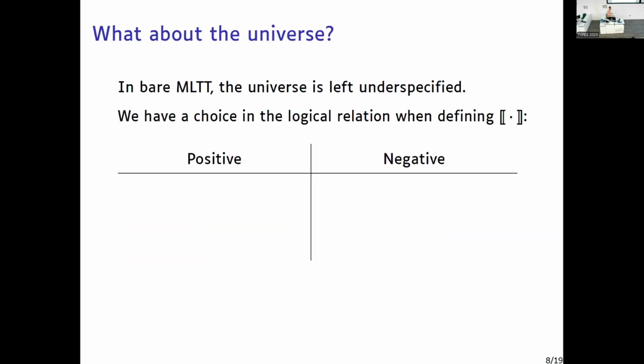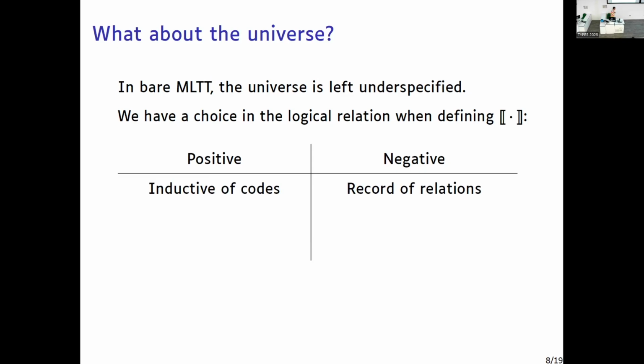But there's an open choice you have to decide on when you give a meaning to realizers of types. In bare MLTT, the universe is very underspecified. You don't have type case, for example, so the universe is not constrained to be positive. So you have two choices. You can represent the universe in the semantic model as a positive type, basically an inductive of codes.